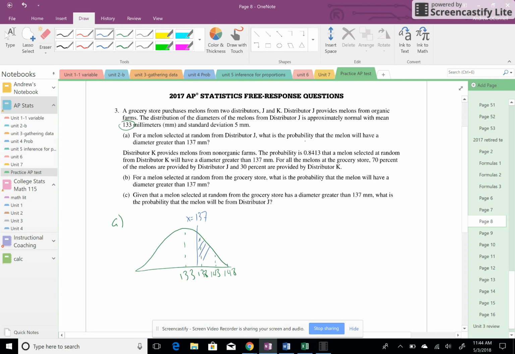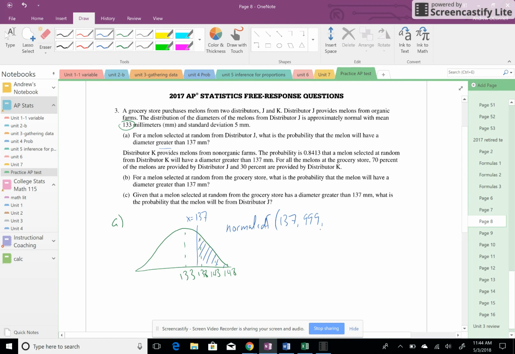And it says or larger, greater than. Good. So something like normal CDF, the low bound 137, high bound you got to go above the 3 standard deviations, so make it something really large like 999.